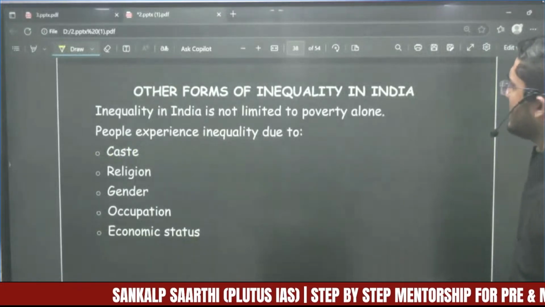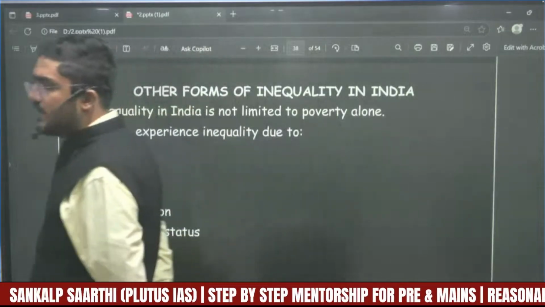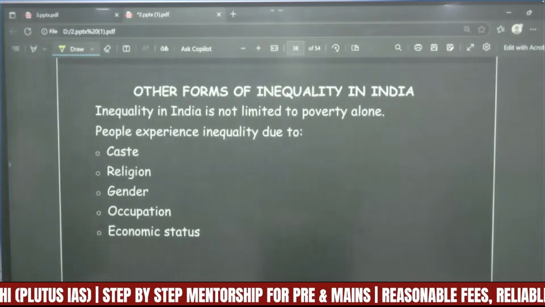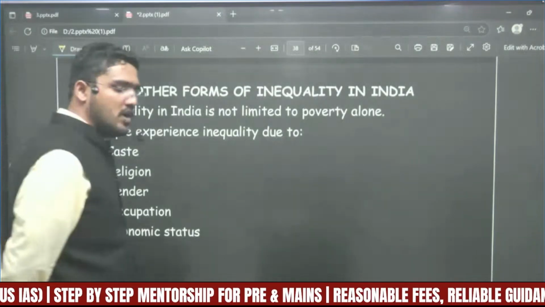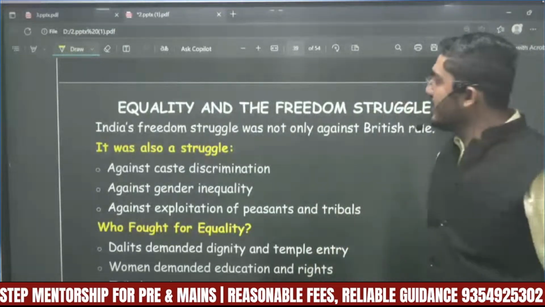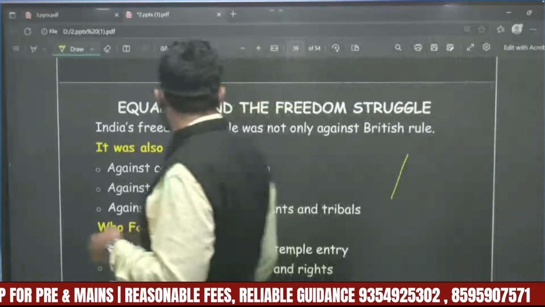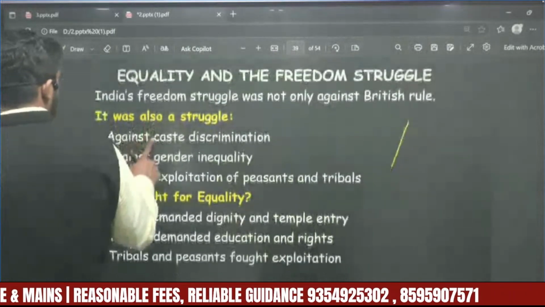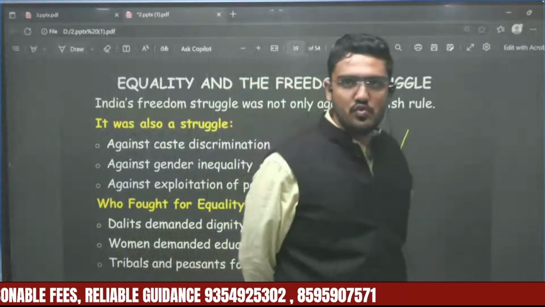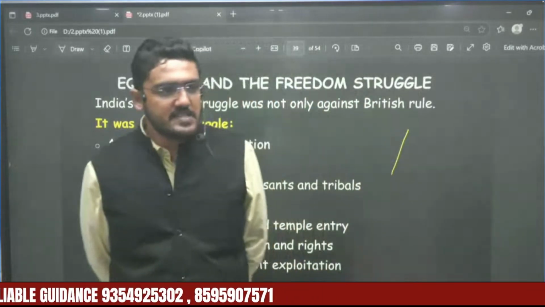Other forms of inequality are also there in India. Inequality in India is not limited to poverty alone. Inequality in India is also caste, religious, gender, occupation, and economic status specific. Inequality has so many different parameters in our country. Next is equality and the freedom struggle. India's freedom struggle was not just against the British rule. When Gandhiji first came to India,